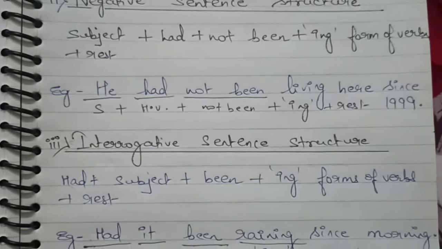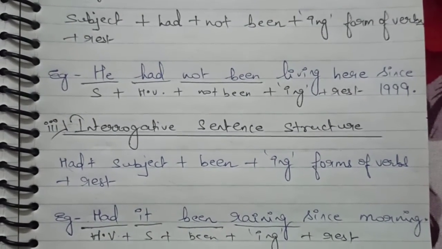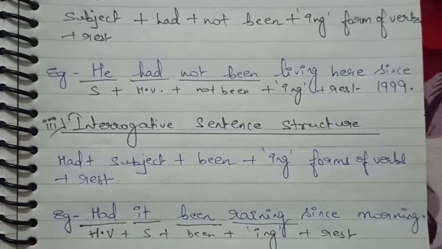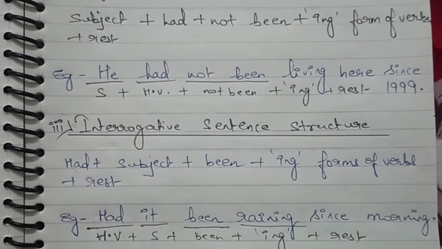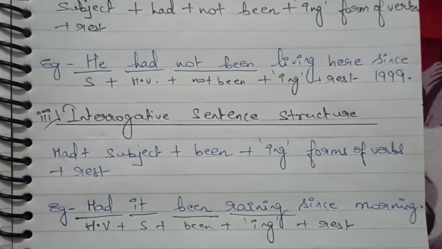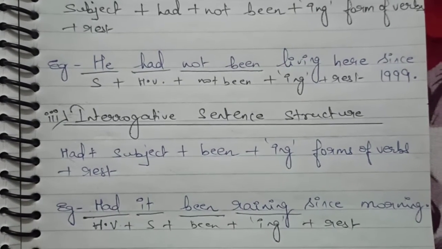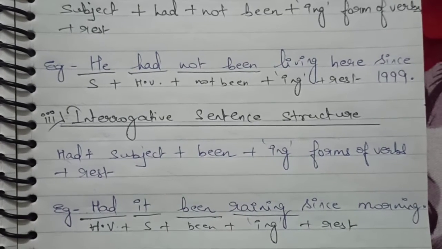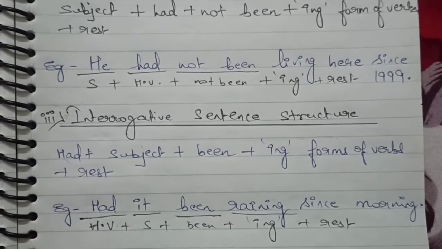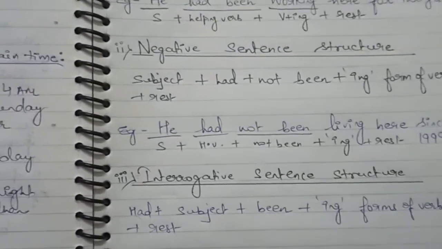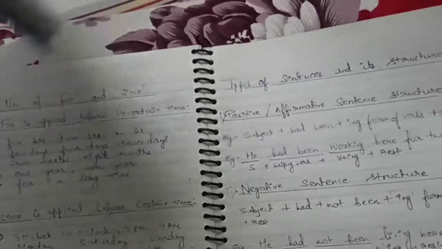For the interrogatives you have had plus subject plus been plus ing forms of verbs and the rest. So it will start with the helping verb or the auxiliary verb. See with an example: had it been raining since morning? So it will begin from had, then the subject will be there, then been plus raining, the ing verb, and then the remaining part of the sentence. Got it? And today we'll discuss the exercises that are there in your textbook.